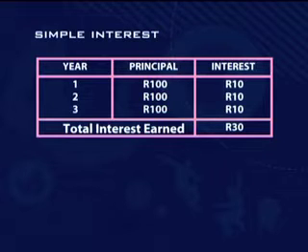Right? Now, the third year, they once again ignore the fact that you've got 20 Rand interest, and they just take the 100 Rand that you initially deposited, and it grows by 10%, which is 10 Rand. And so at the end of that, you've now got 130 Rand. And that is how your money grows with simple interest.